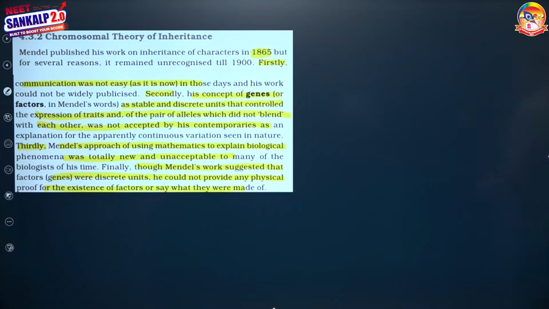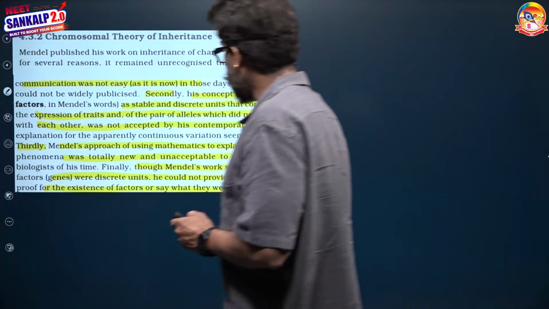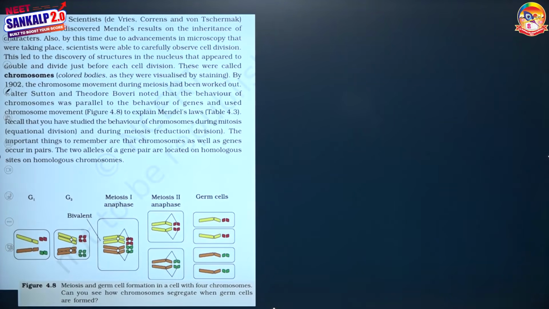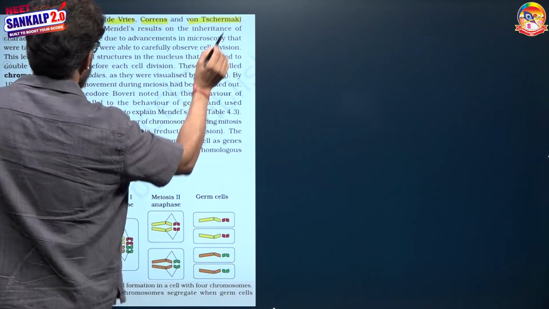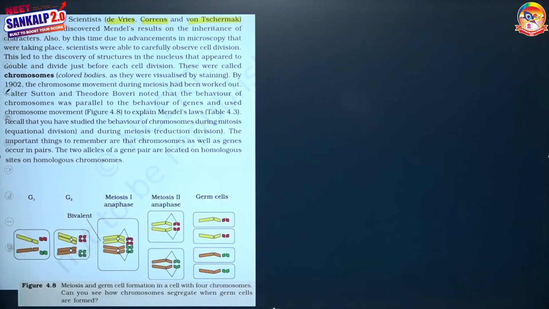One such attempt was the chromosomal theory of inheritance. In 1900, 3 scientists, Hugo de Vries, Carl Correns and Tschermak, independently rediscovered Mendel's results on the inheritance of characters. Also by that time, due to advancement in microscopy, scientists were able to carefully observe cell divisions. This led to the discovery of structures in the nucleus that appeared to double and divide just before each cell division. These are known as chromosomes.